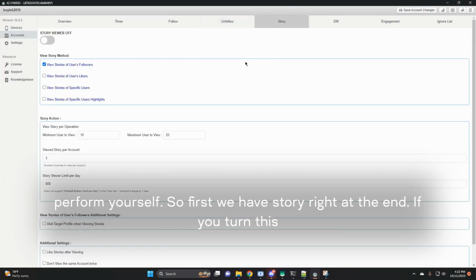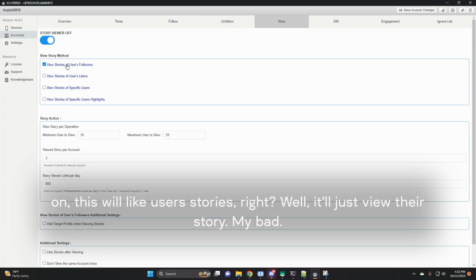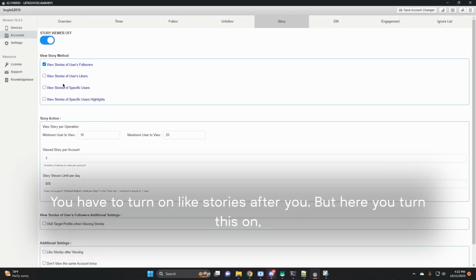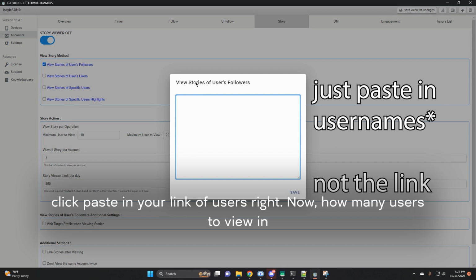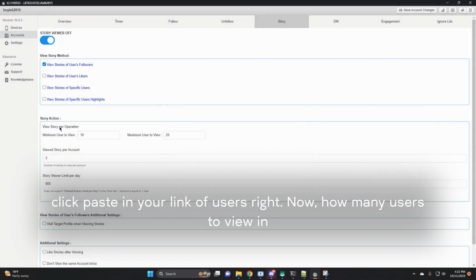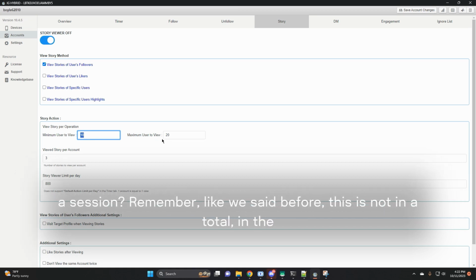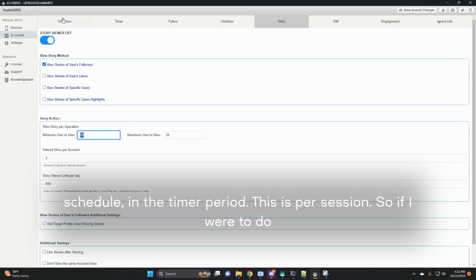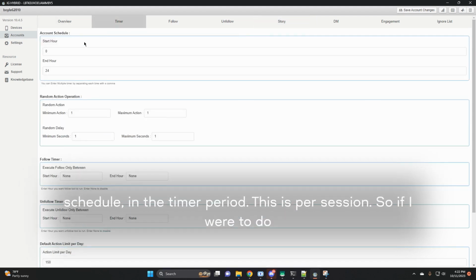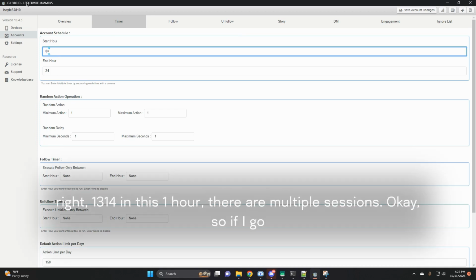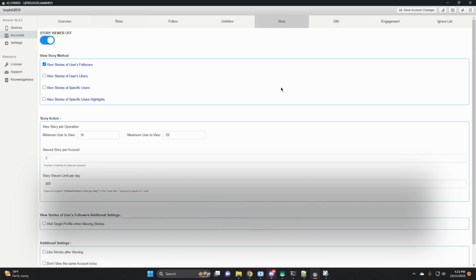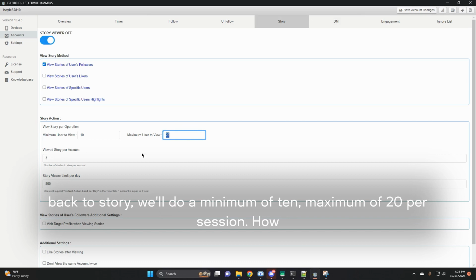So first we have story. If you turn this on, it will view users' stories. My bad, you have to turn on like stories after you. But here, you turn this on, click, paste in your link of users. Now, how many users to view in a session? Remember, like we said before, this is not a total in the schedule, in the timer period. This is per session. So if I were to do 13, 14 in this 1 hour, there are multiple sessions. So if I go back to story, we'll do a minimum of 10, maximum of 20 per session.